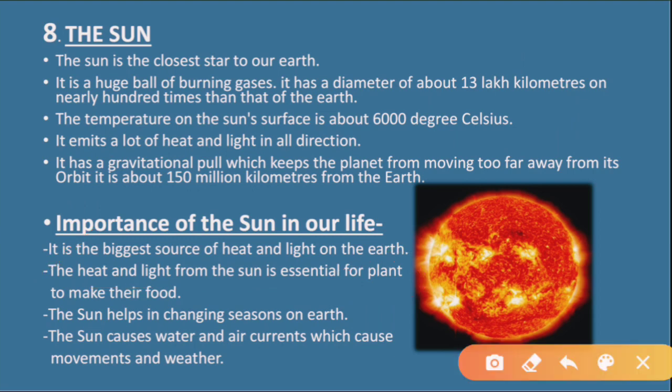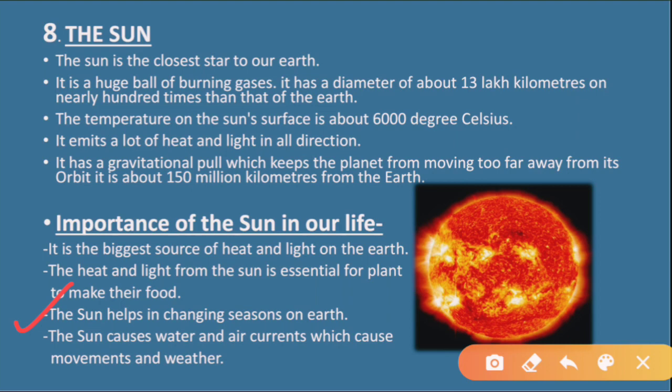Now next point, the sun helps in changing seasons on earth. As we have studied, the sun emits heat and light, and the temperature fluctuates, means it is not always the same amount of heat and light which the earth receives.